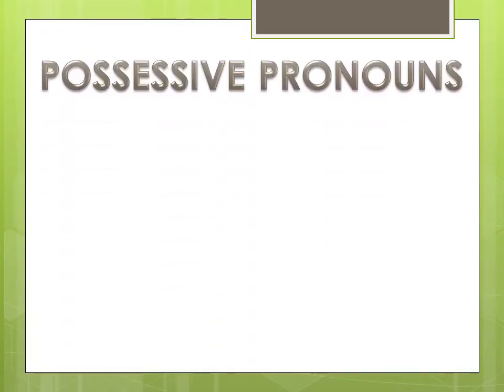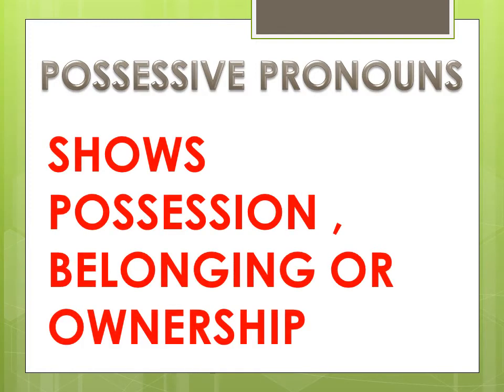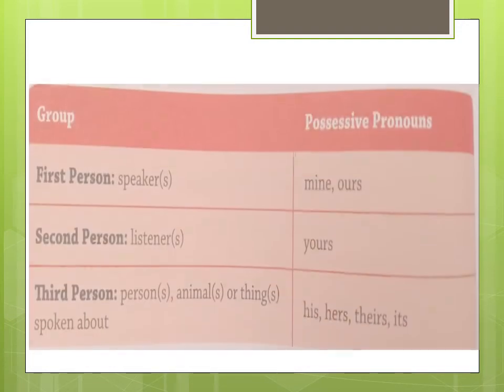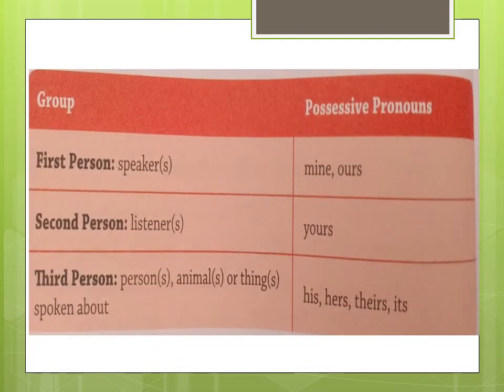Next comes possessive pronouns. Possessive pronouns show possession, belonging or ownership. Here is another chart stating possessive pronouns.